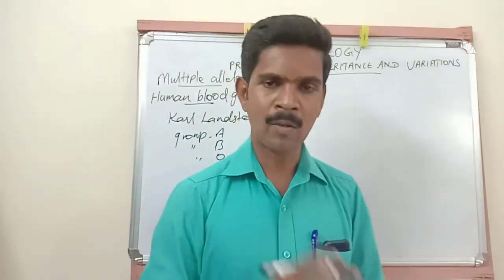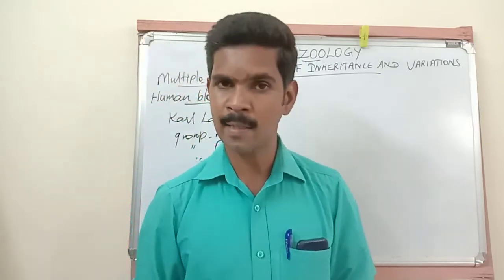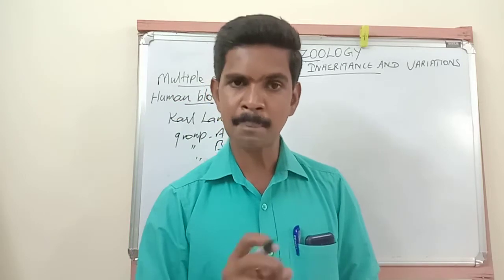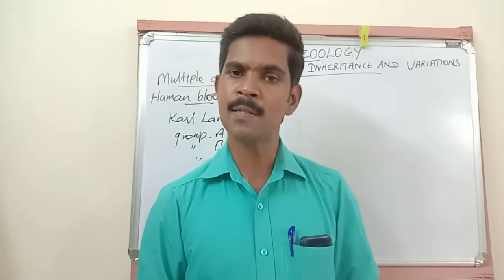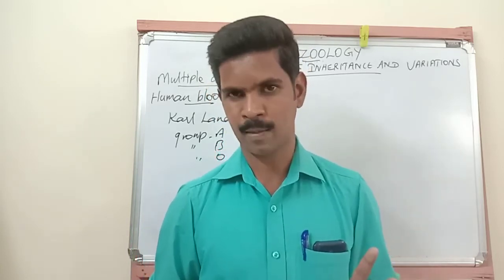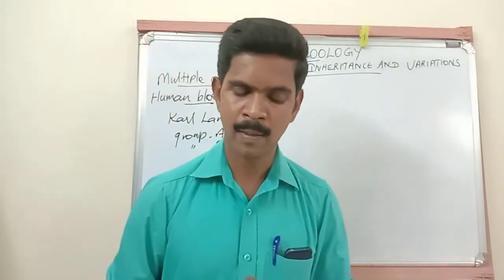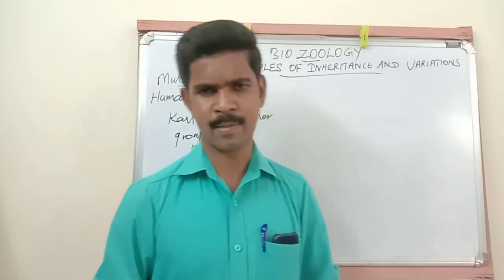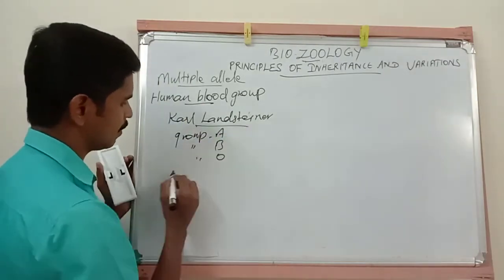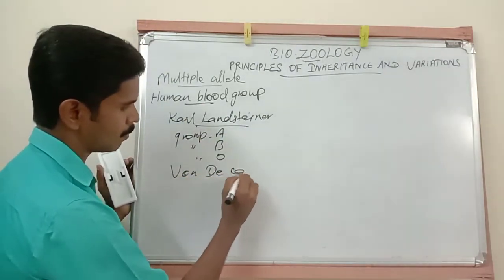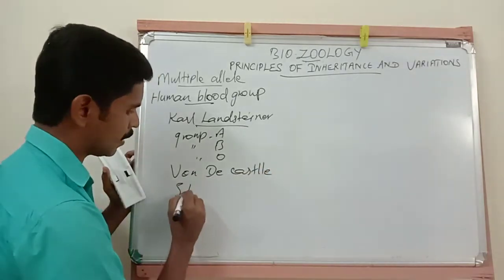Karl Landsteiner first discovered these two antigens, antigen A and antigen B. Based on their presence or absence, the human blood group is divided into three major groups: A group, B group and O group. Understand all of you? Then another two scientists. The first scientist's name is Van de Castell. The second one's name is Sturley.